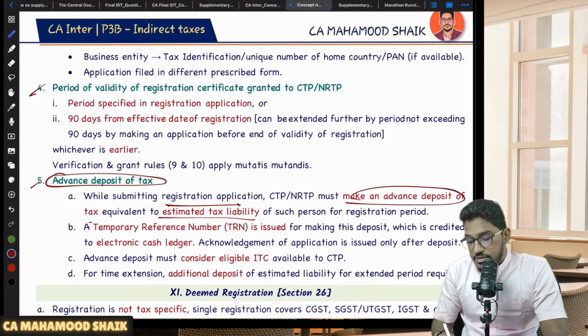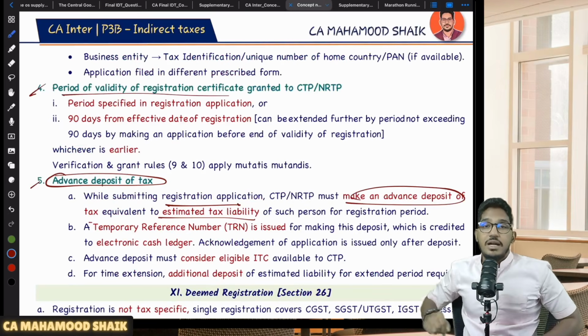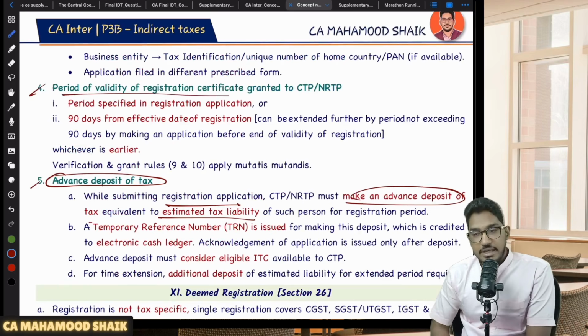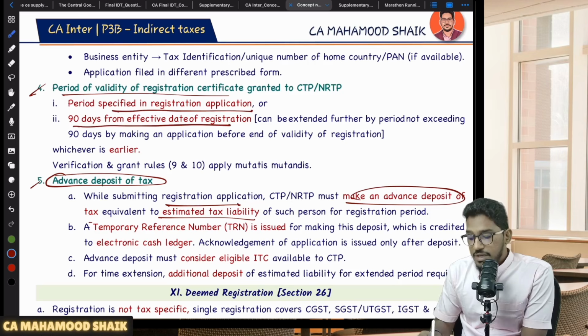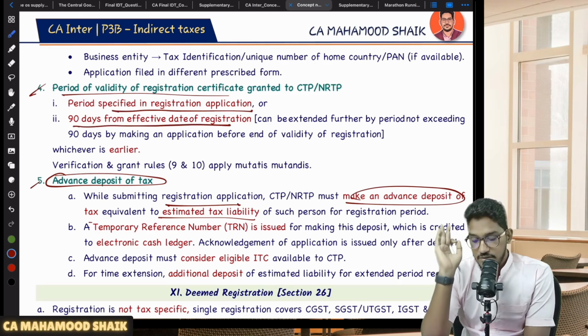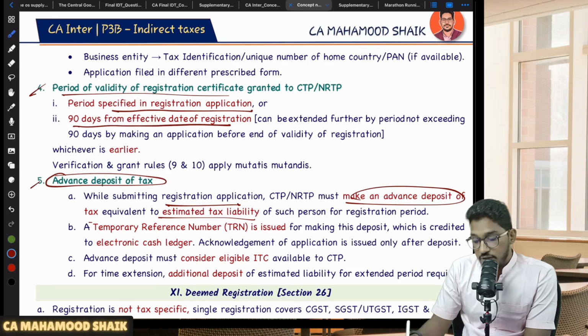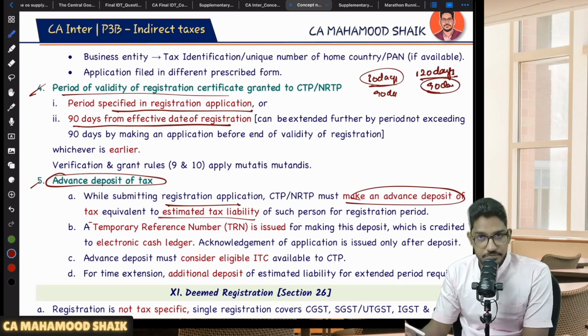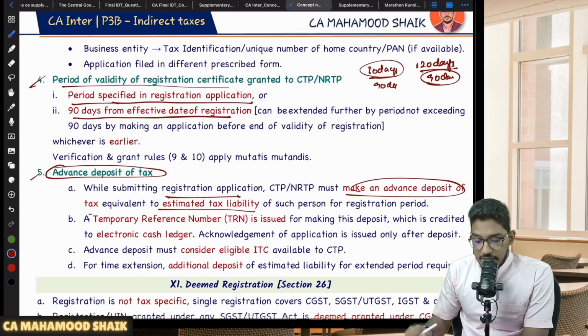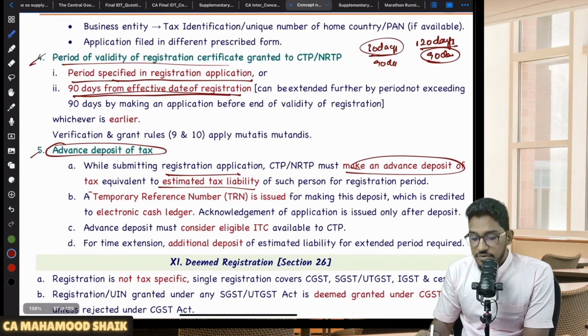Now, one more important point is, sir, what is the period of validity? How long will that registration of CTP or NRTP be valid? So they say that CTP or NRTP registration will be valid either for the period specified in the registration application or 90 days from the effective date of registration, whichever is earlier. So either if you want registration only for 30 days, then 30 days, or maximum 90 days, whichever is earlier. Let us say you are asking for registration for 120 days, but maximum they will give you only 90 days. So either the period specified in the registration application or 90 days from the effective date of registration.